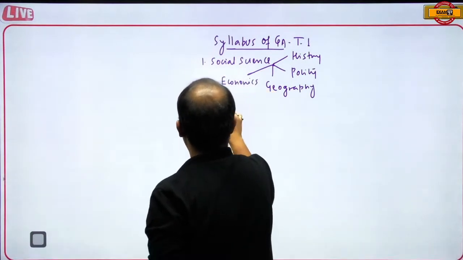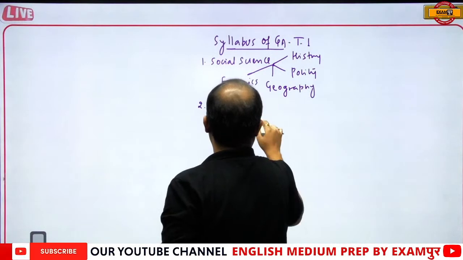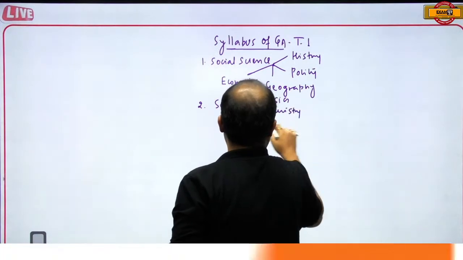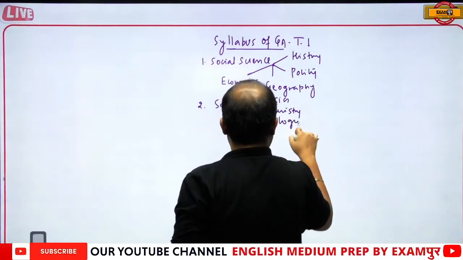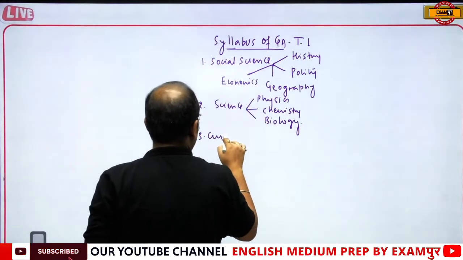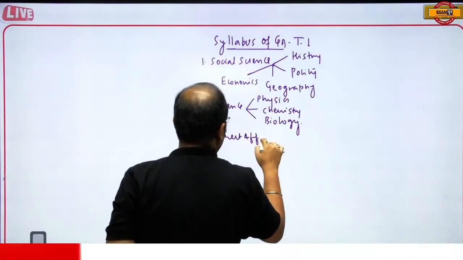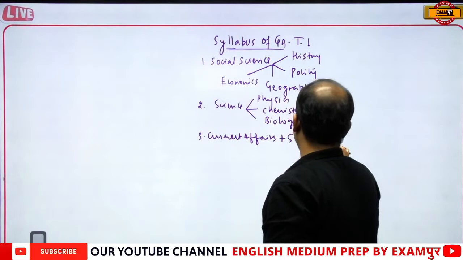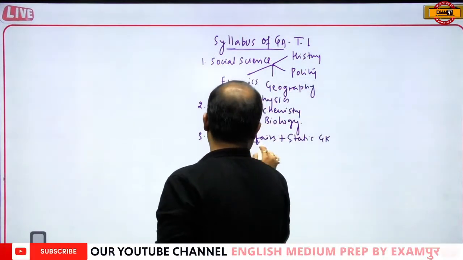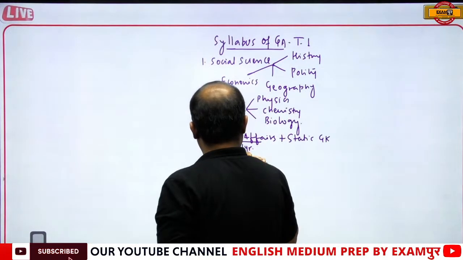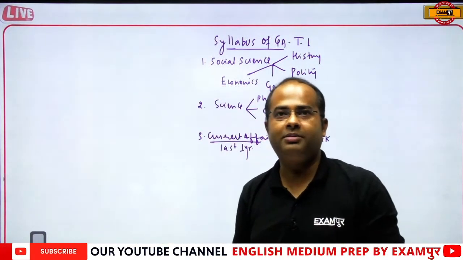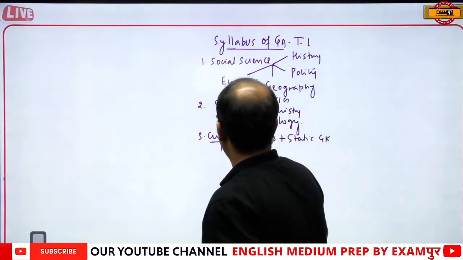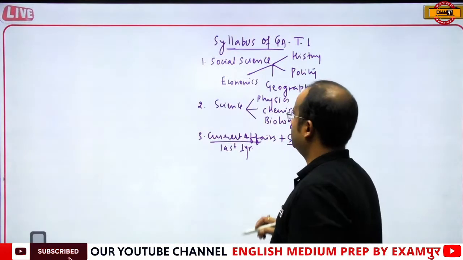Then science, that is physics, chemistry and bio, followed by current affairs plus static GK. Current affairs, better to revise the last 1 year. Why am I saying so, guys? Because sometimes they ask questions from old affairs as well. So for current affairs, it is better to revise the last 1 year, and static GK also comes.